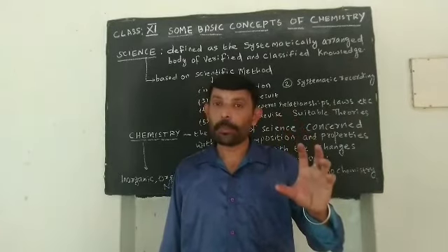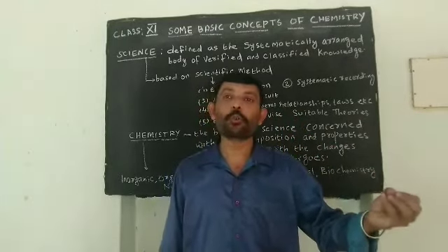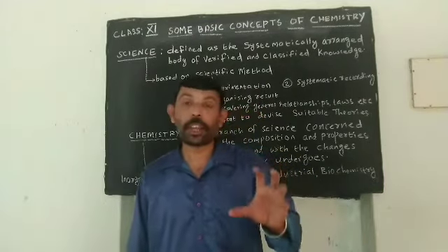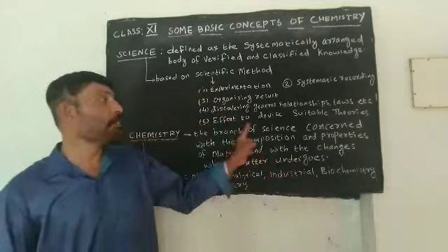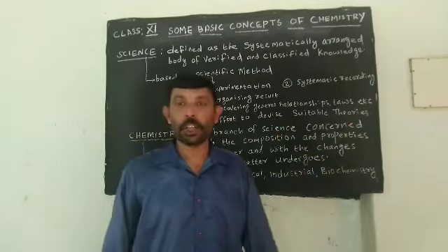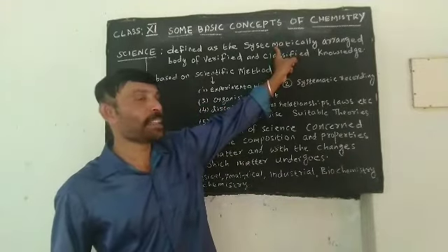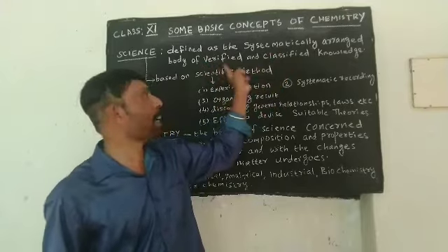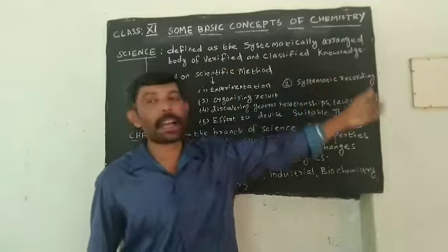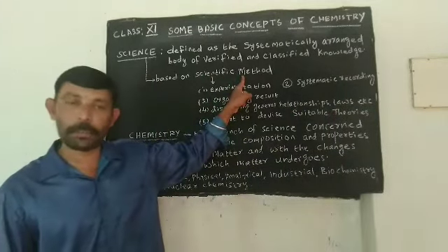Then the fourth step is formulation of theories or laws, etc. Fifth step is effort to devise suitable theorems. So science is a systematic study of systematically arranged body of verified and classified knowledge, and the science is based upon scientific method.